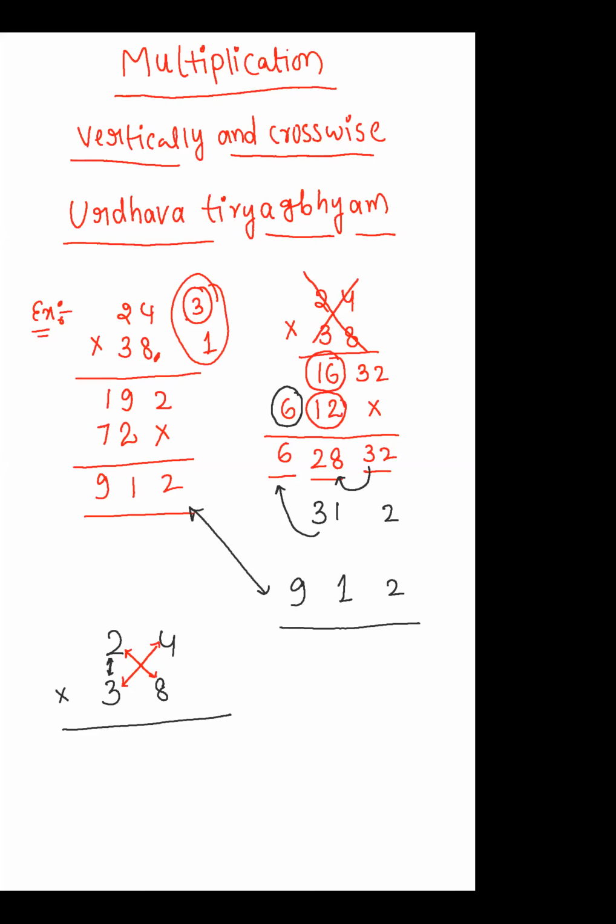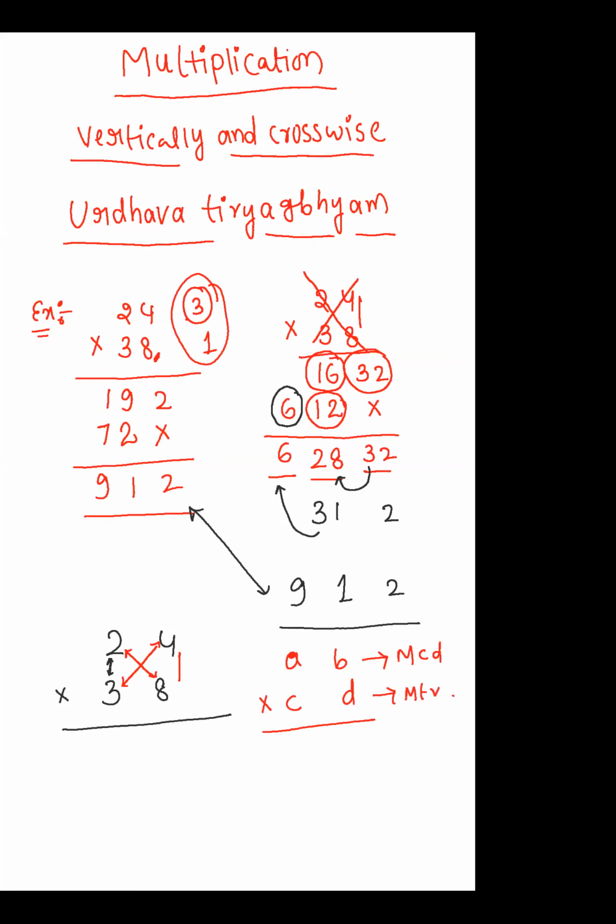And see here, after then I am getting in the unit place digit, that is 32. So here I am doing vertical multiplication. So finally Swamiji gave a wonderful pattern for the two digit multiplication. That is, if I suppose A B and C D are the two digit numbers for multiplication, let us assume that. So this is called a multiplicand and this is called a multiplier.